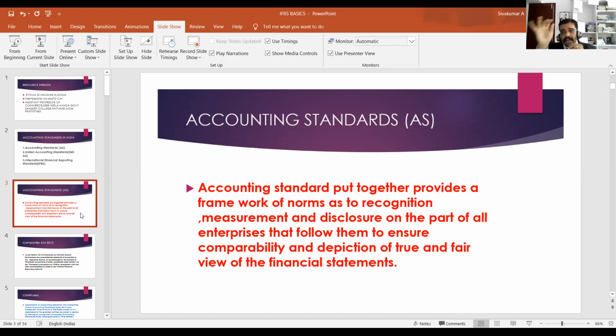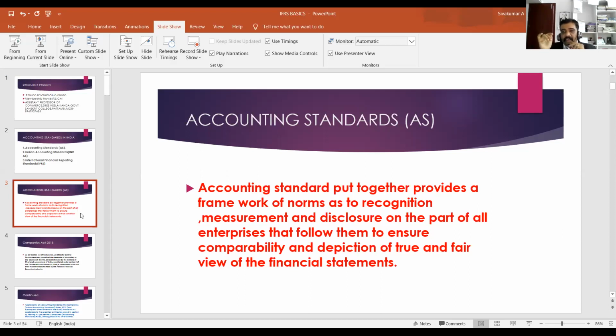Likewise, if you are carrying a partnership business, there is no mandatory element to implement Ind AS in your concern. You may follow Ind AS, no compulsion, but you have to follow AS.